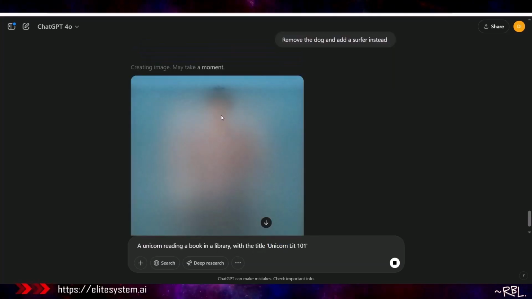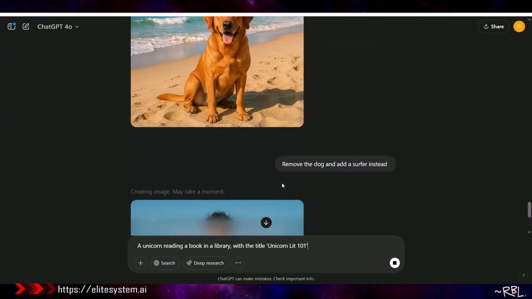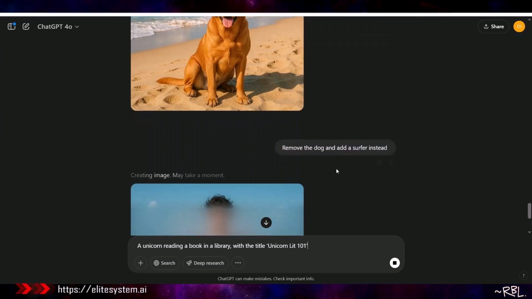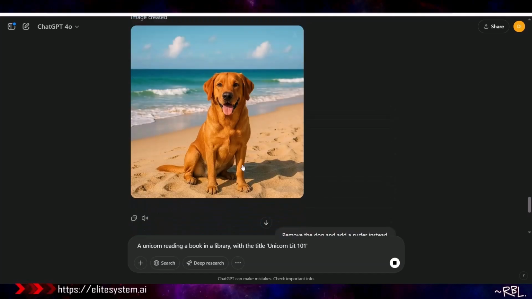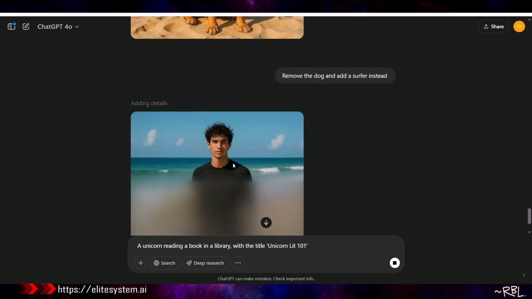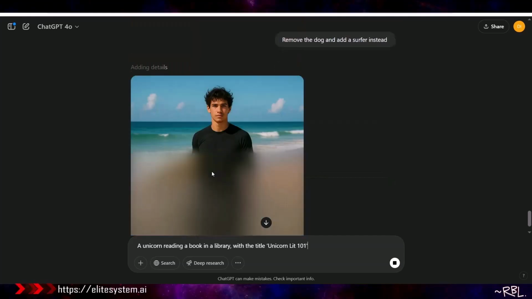It's actually working. I can see this surfer right here, human. Remove the dog and add a surfer instead. So basically, it's keeping everything alike. The same, I guess, if I'm not wrong. Everything, the background should be same. Probably just swap the dog for the surfer here. Who is the surfer? A random surfer.